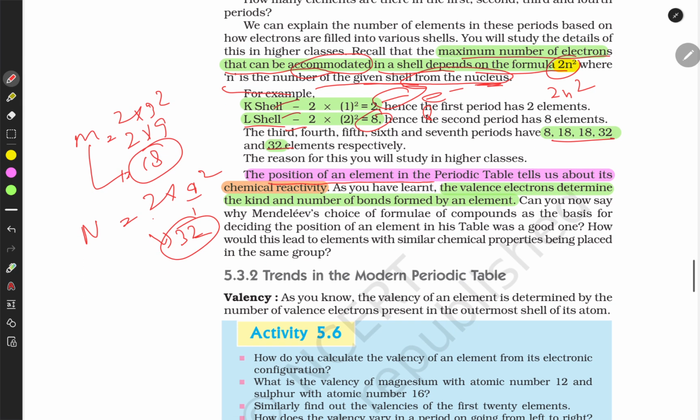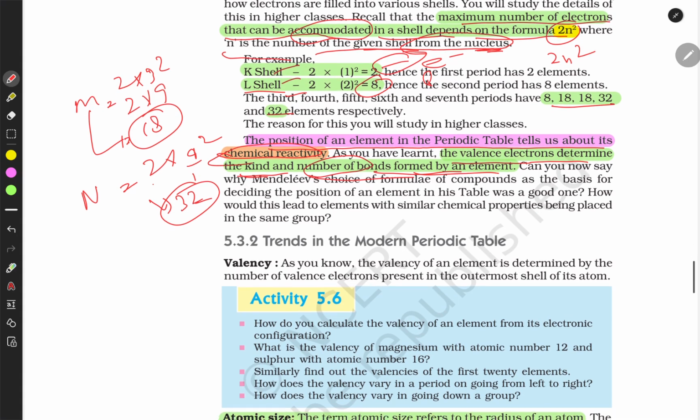The position of an element in the periodic table tells us about its chemical reactivity. Of course, because chemical reactivity depends on the valency, and they are placed in a way that each group has the same valency. The valence electrons determine the kind and number of bonds formed by the element.